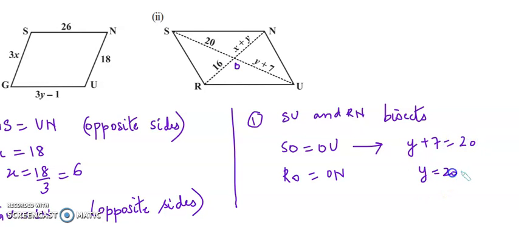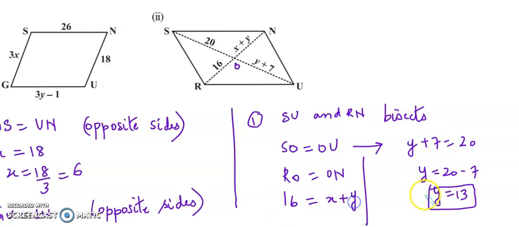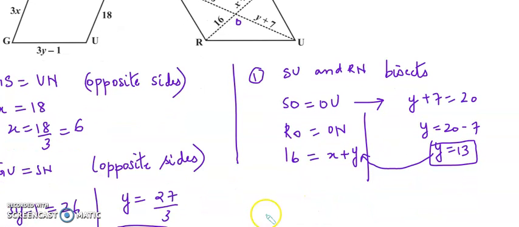So y equals 20 minus 7, so y equals 13. Next, RO equals ON, so 16 equals x plus y. Put the value of y, which is 13: 16 equals x plus 13. So x is 16 minus 13, which is 3.